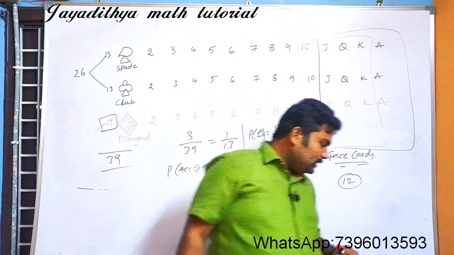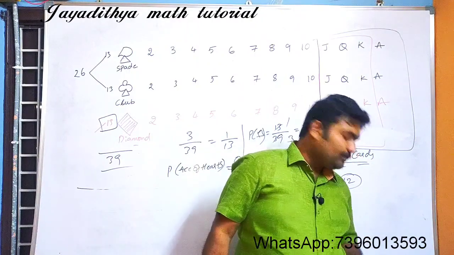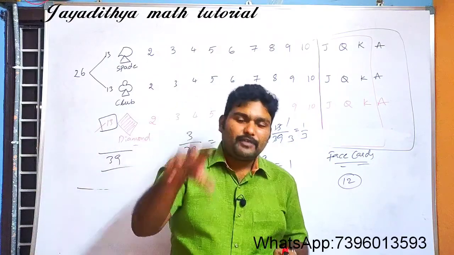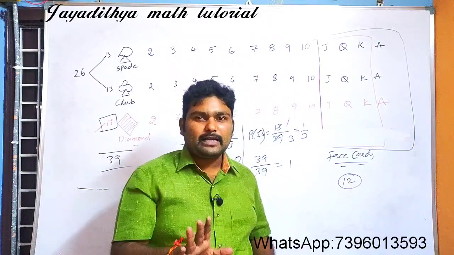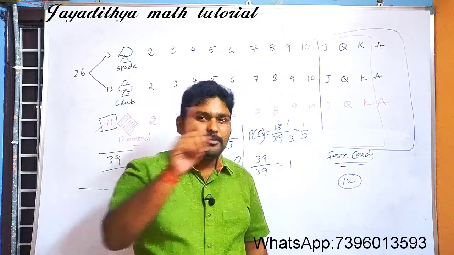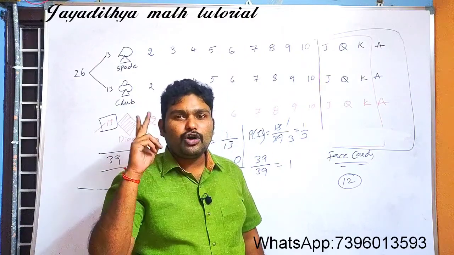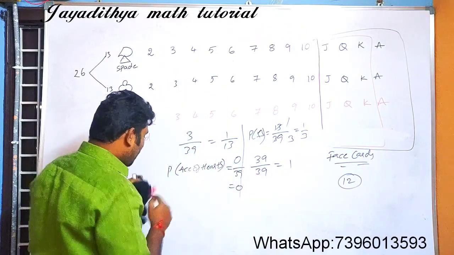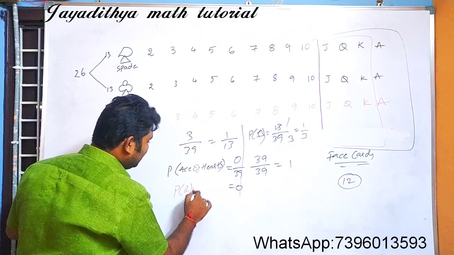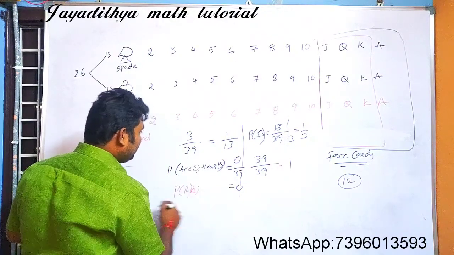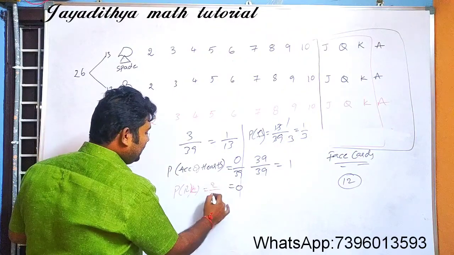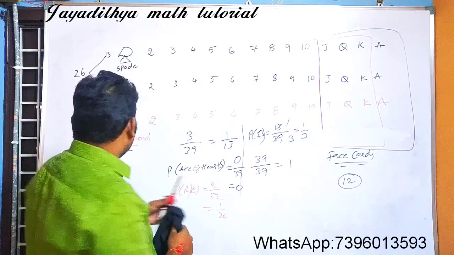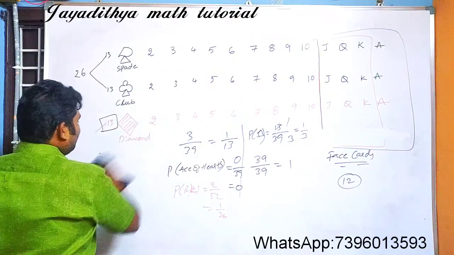See here, what is the probability of selecting a red king from a deck of cards? From a deck of cards means you have to consider 52 cards. How many red kings will be there? One will be in diamond and one will be in heart. So there are 2 favorable outcomes out of 52 cards. So the probability of a red king will be 2 by 52, which equals 1 by 26.